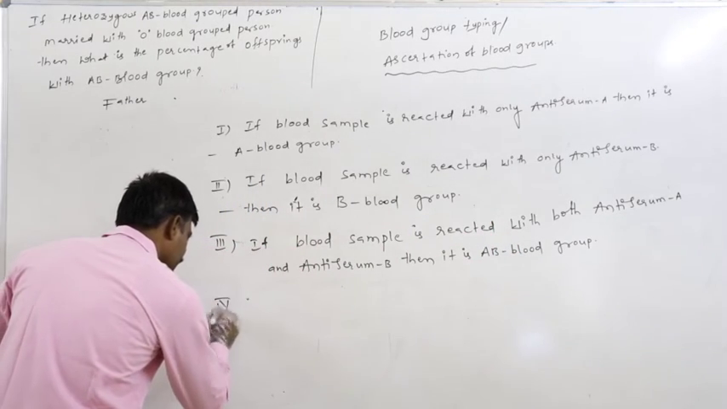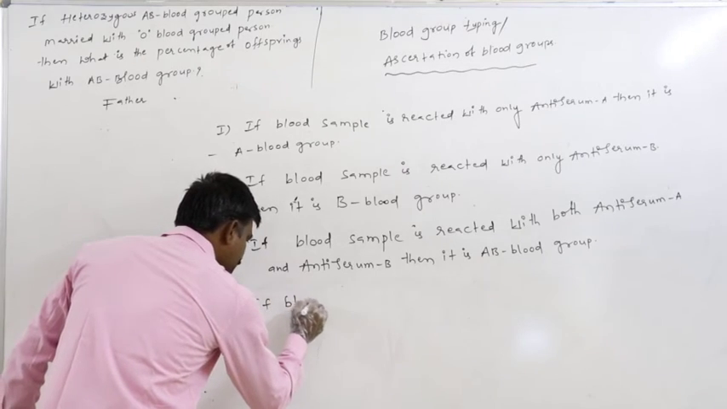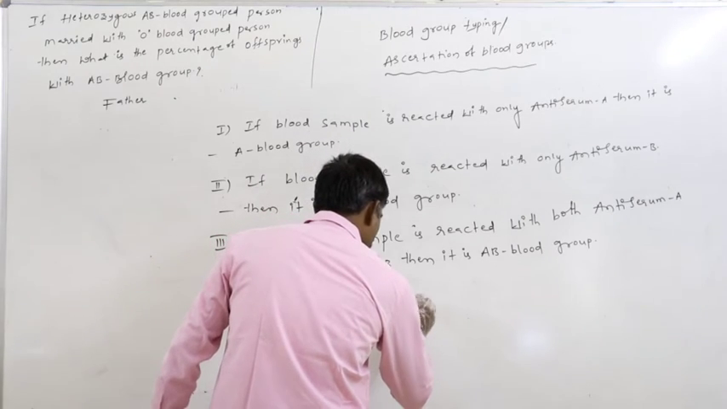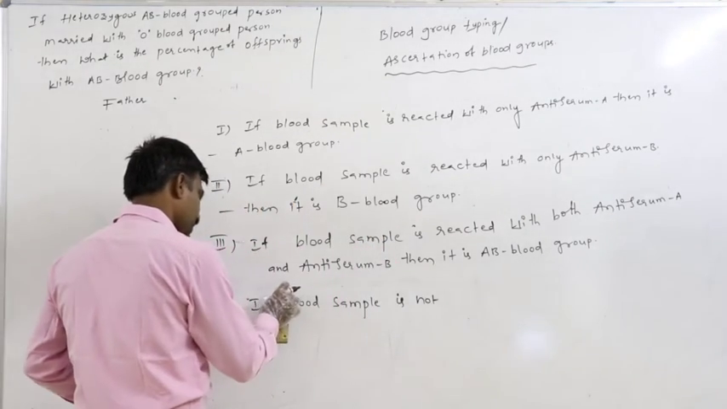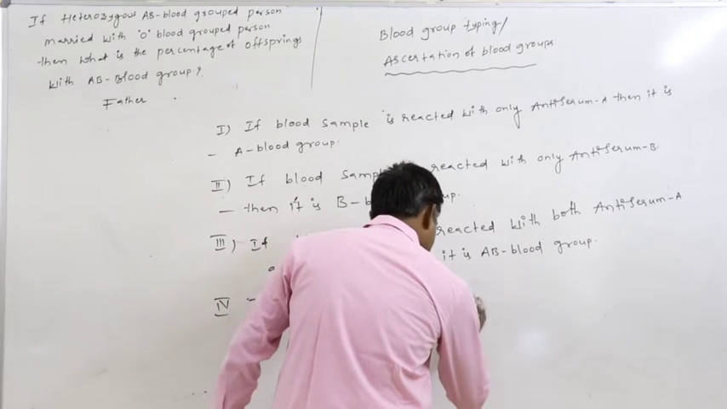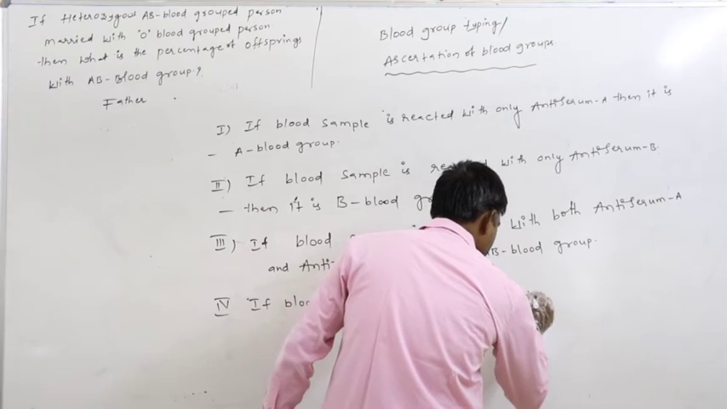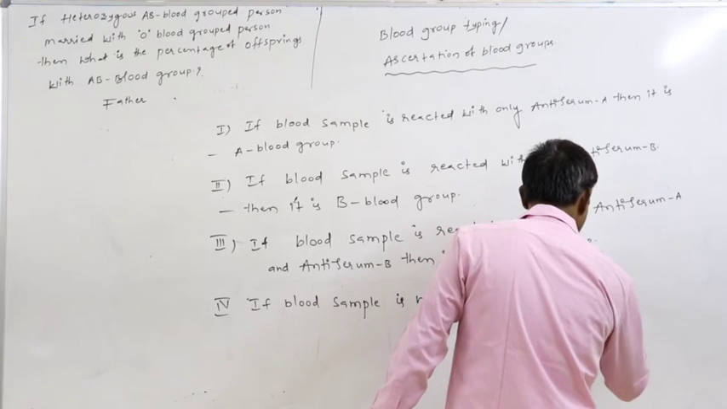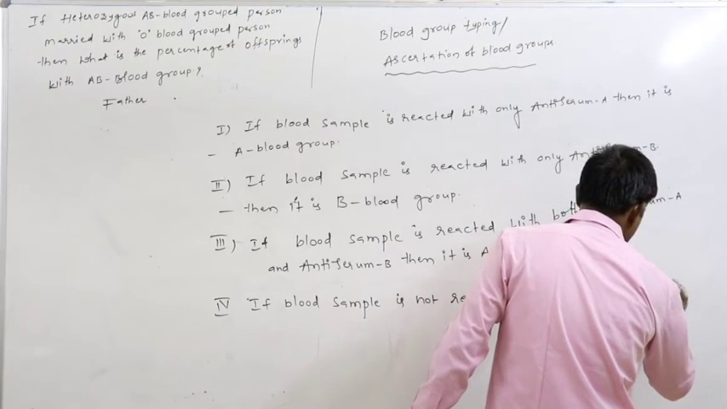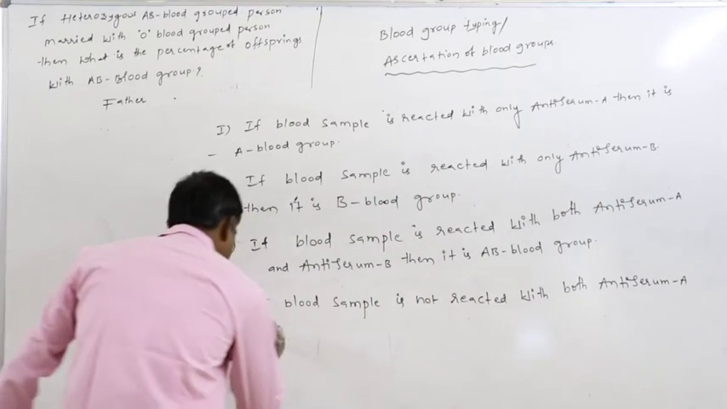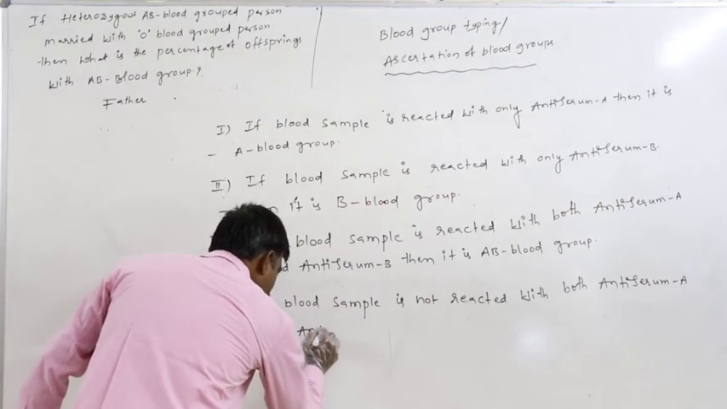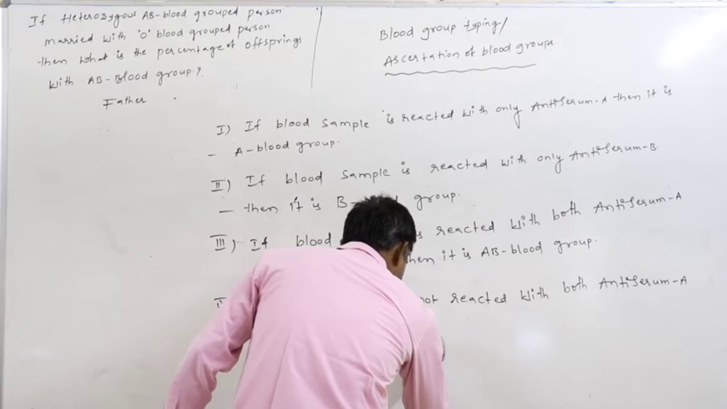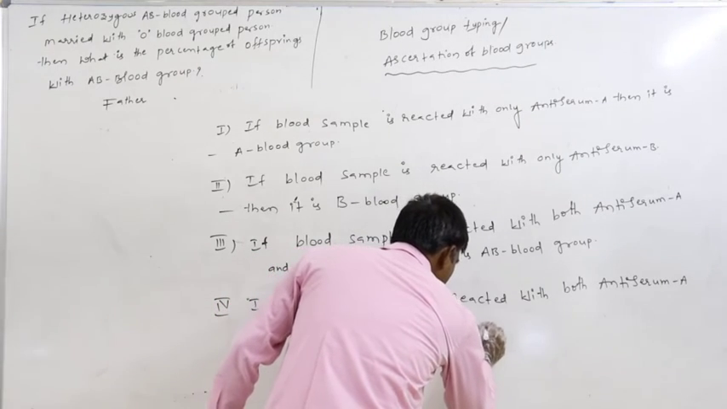Fourth one, if blood sample is not reacted with both antiserum A and antiserum B, then it is O blood group. It is O blood group.